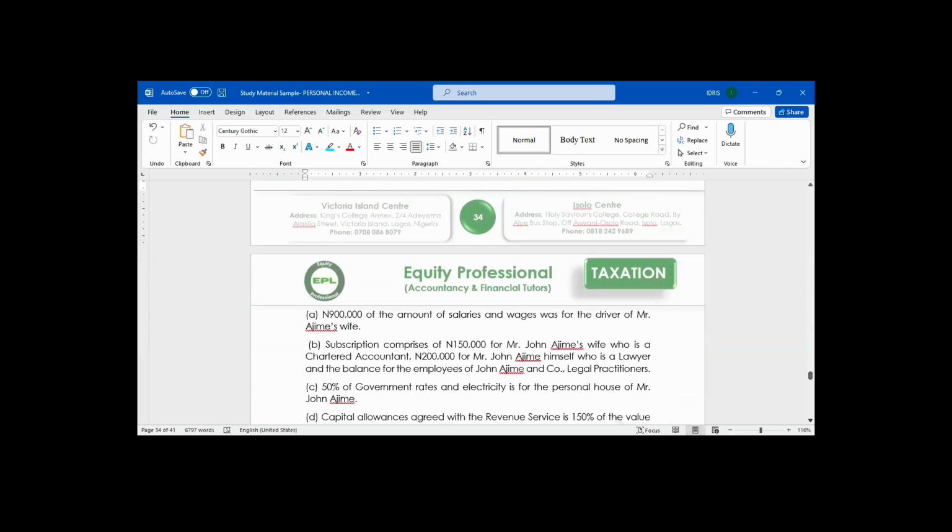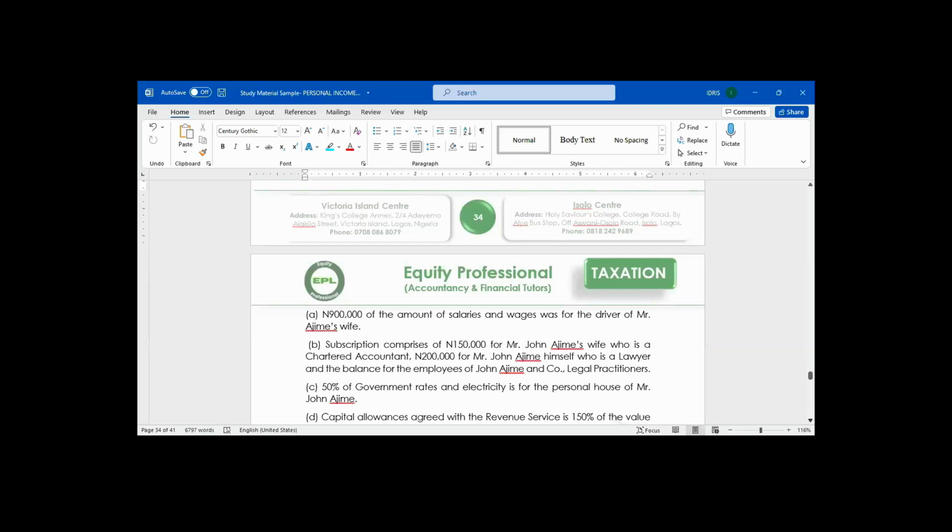A. 900,000 of the amount of salaries and wages was for the driver of Mr. Ajime's wife. B. Subscription comprises 150,000 for Mr. (name unclear), who is a chartered accountant, 200,000 for Mr. John Ajime himself, who is a lawyer, and the balance for the employees of John Ajime and co-legal practitioners.